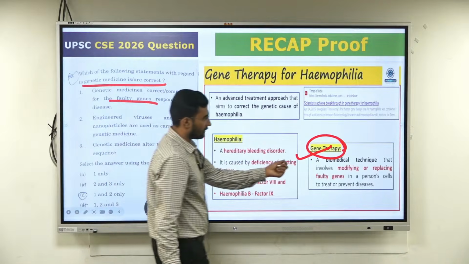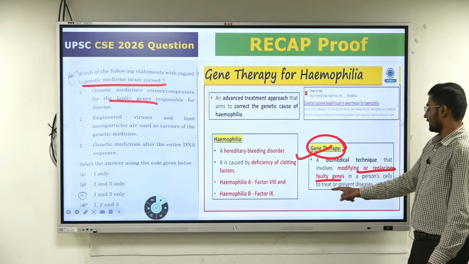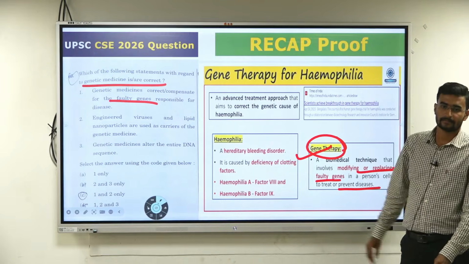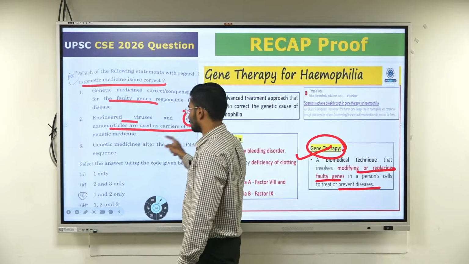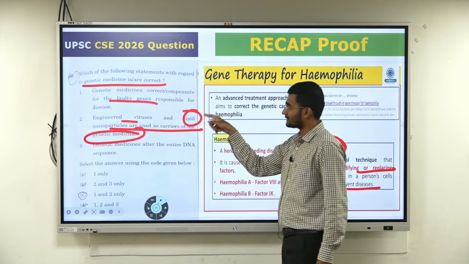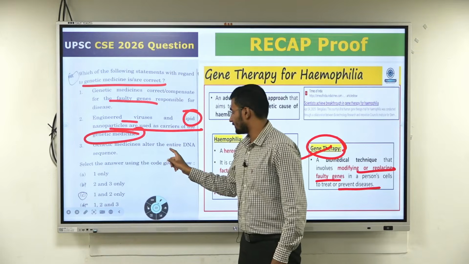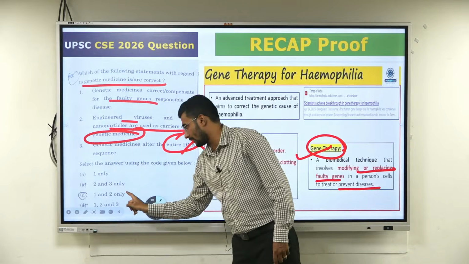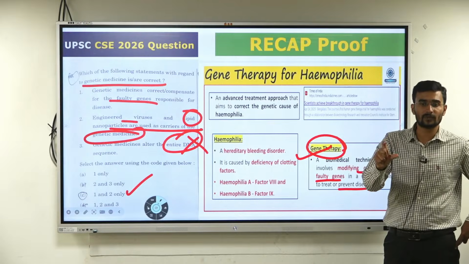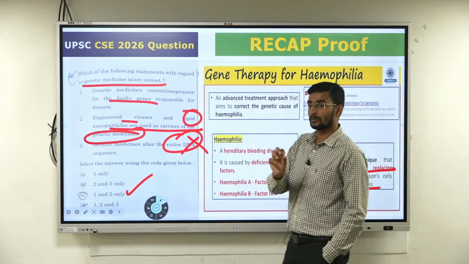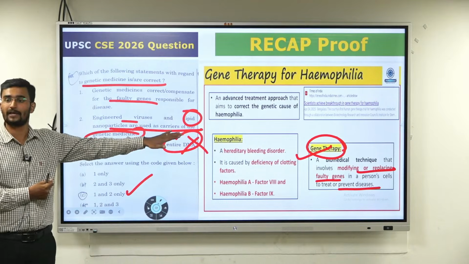Now gene therapy is a biomedical technique that modifies or replaces the faulty genes in a person's cell to treat or to prevent disease. Second, engineered viruses and lipid nanoparticles are used for genetic medicine. Obviously yes, I discussed CRISPR-Cas9 also before this. And the third one: genetic medicines alter the entire DNA. Wrong, common sense question 1 and 2. It does not alter the complete DNA, rather it alters a part of a gene. I have discussed what a gene is, what chromosomes are, what DNA is, what RNA is, while discussing science and technology.